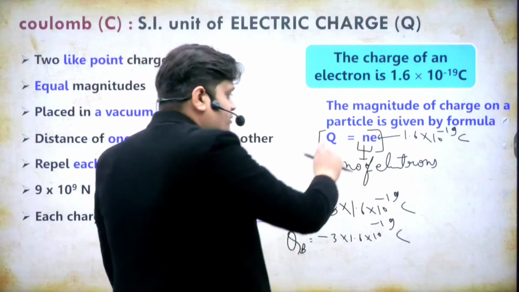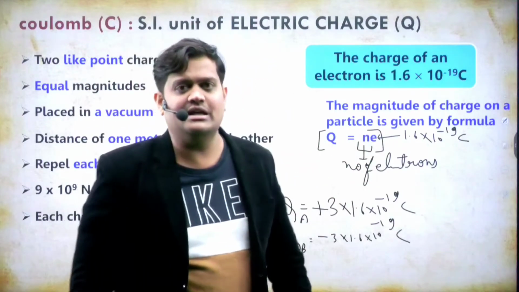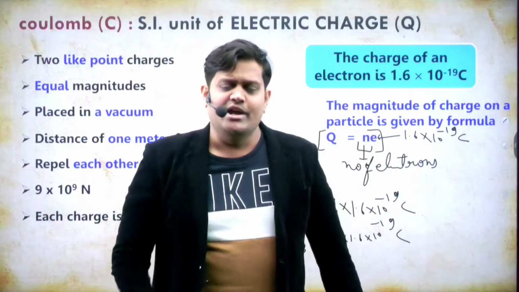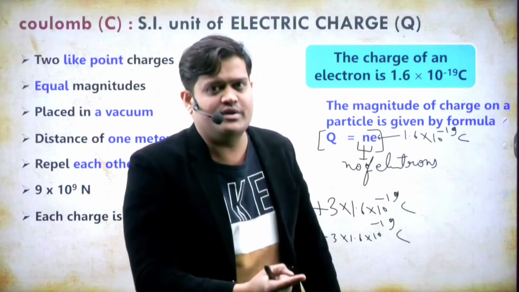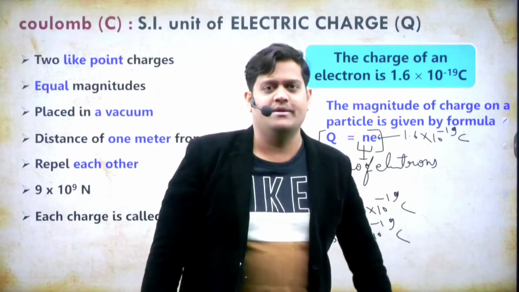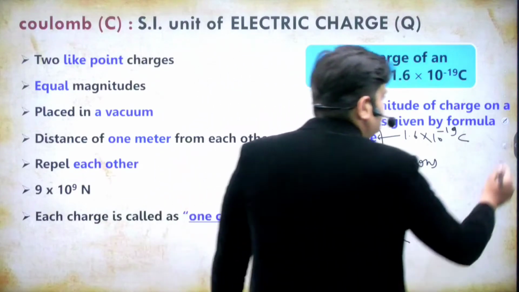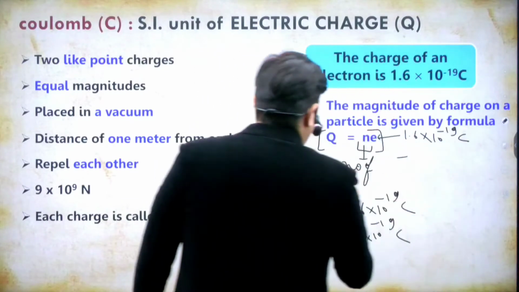Q equals Ne. We can find the charge on any body. If we have the number of electrons transferred, then we can calculate the charge on any body by this formula.